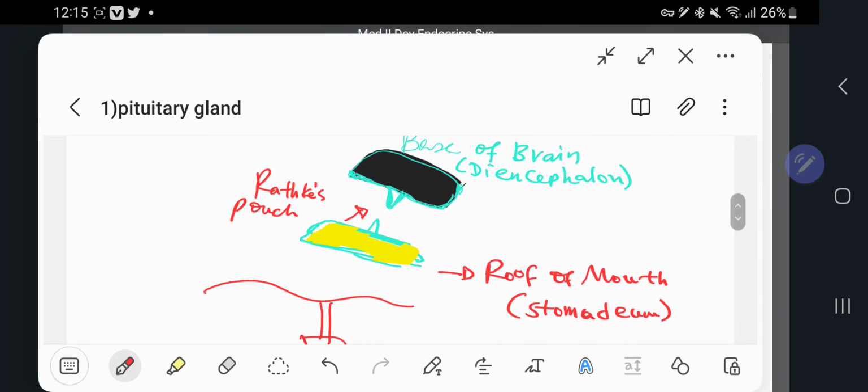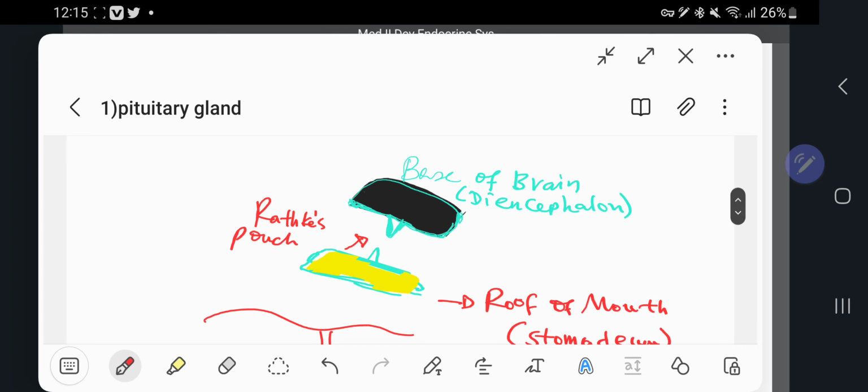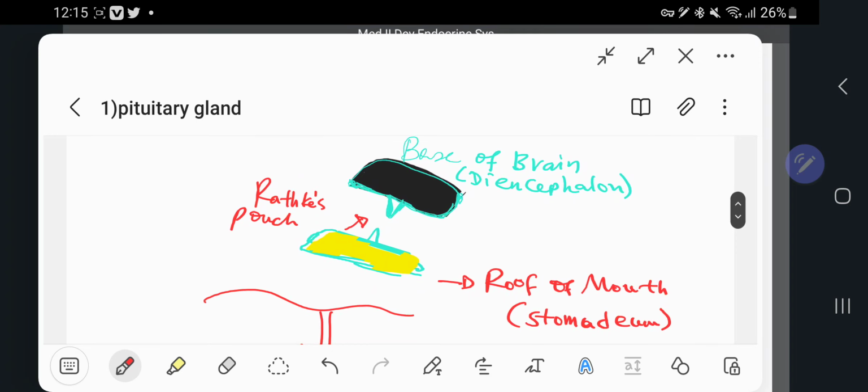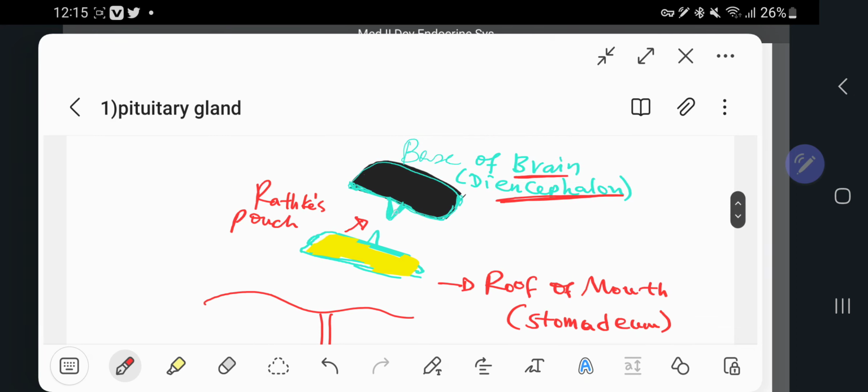I'm not good at drawing, but I think this will help you remember things easily. Let us say this is the base of the brain, the diencephalon. The floor of the diencephalon downgrows, and let us say this is the roof of the mouth, the stomatodeum. There is an upgrowth from this, which is Rathke's pouch.